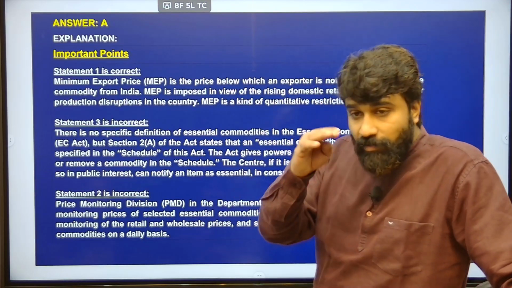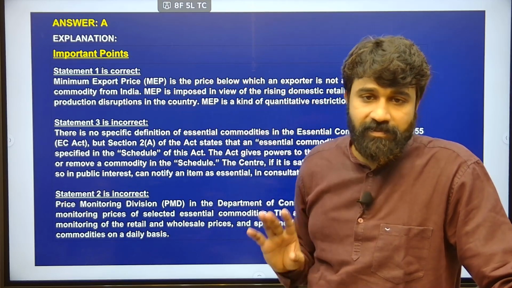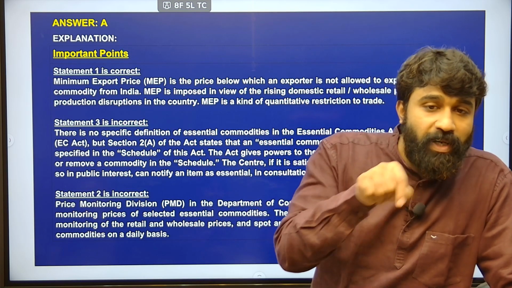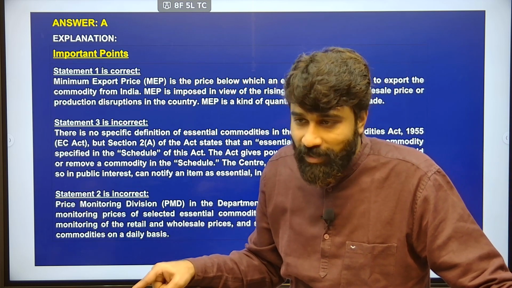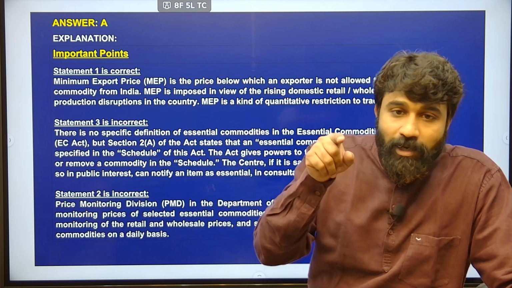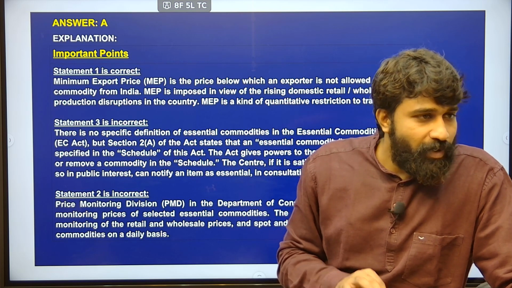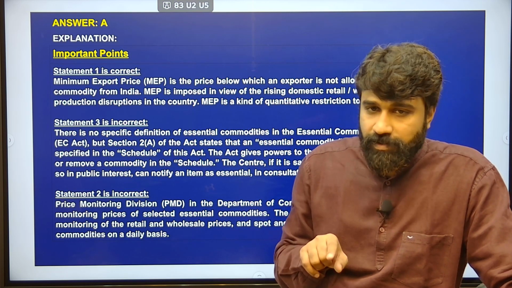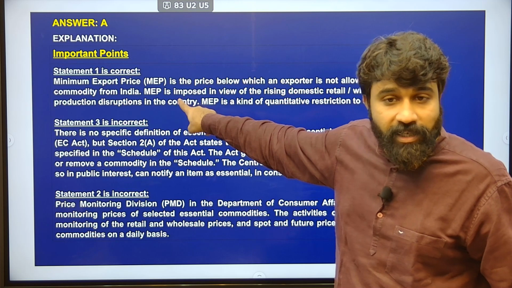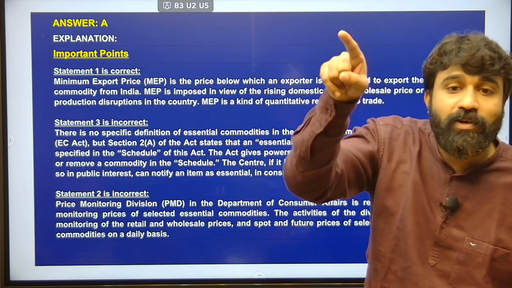So there were many questions in this field, that is why we have asked. Minimum export price, minimum selling price and minimum support price: minimum selling price for sugar, minimum support price for farmers for paddy and cereals, and minimum export price for various goods, especially goods, not services. And this is dealt with by whom? The price monitoring division under the Department of Consumer Affairs.